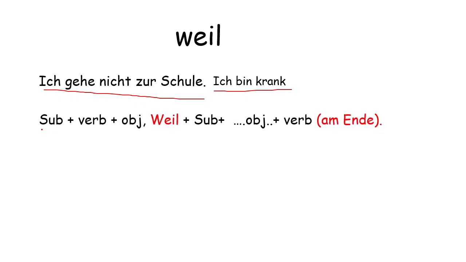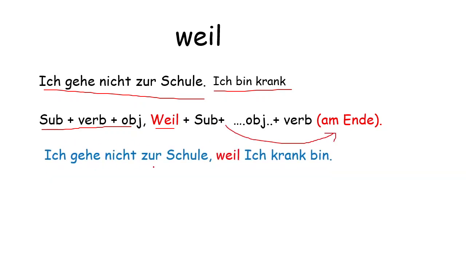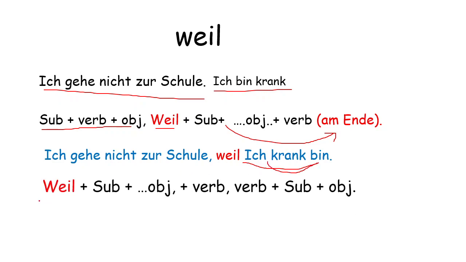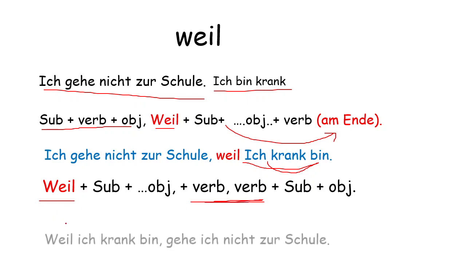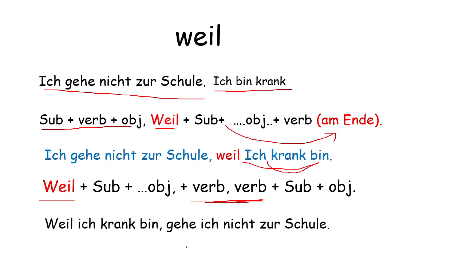So sentence formation is subject, verb, object. When weil comes, the verb goes at the end. So ich gehe nicht zur Schule, same. And weil ich krank bin, the verb goes at the end from here to here. Or weil can come at the first position as well, then verb comma verb. So because I am ill, weil ich krank bin, gehe ich nicht zur Schule. So there are two ways of making a sentence like this and like this, where weil comes after the comma, verb at the end, and where weil is at the first position, then verb comma verb.